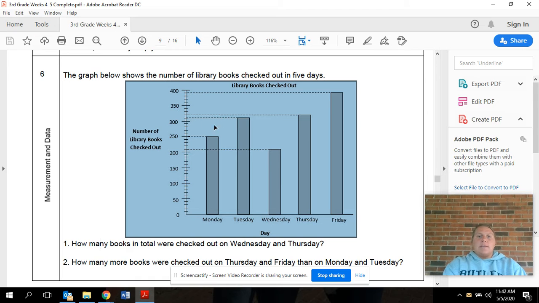One piece of advice I could give you is if you have a piece of paper, or a ruler or something with a straight edge, to line it up with this bar, and all of the bars, but I was just using this one as an example. But as I mentioned, this graph is nice, and the people that made this graph are very nice because they provided you with the dotted lines to get to what is labeled the amount of books that were checked out on that day.